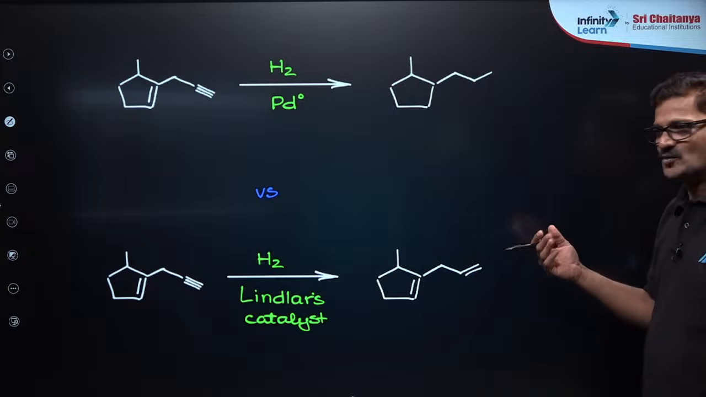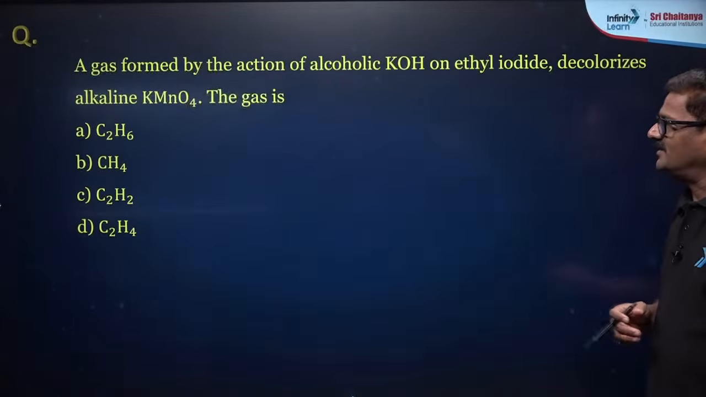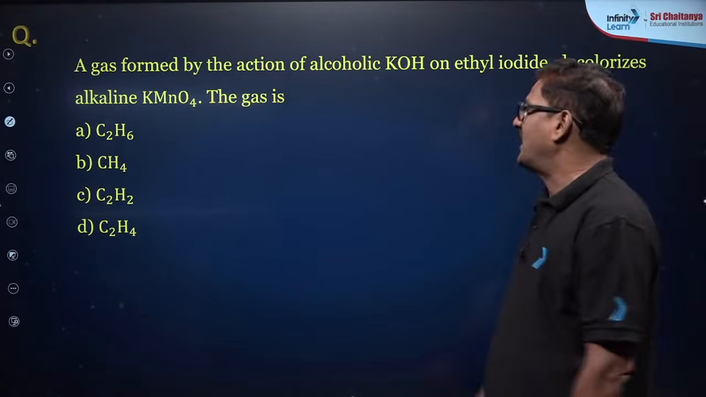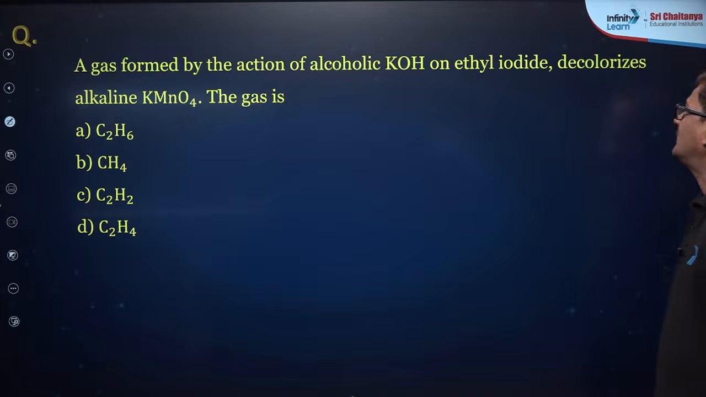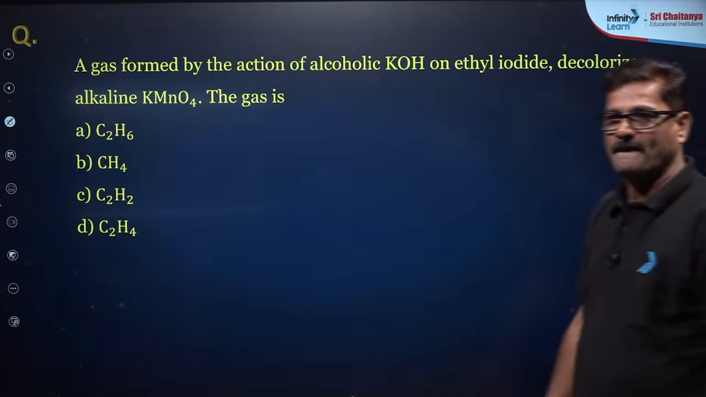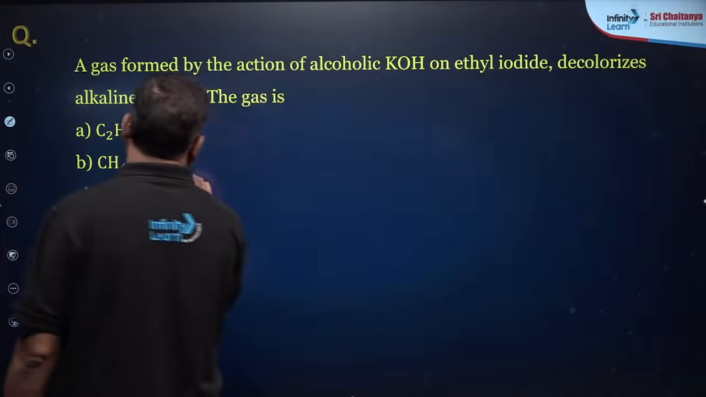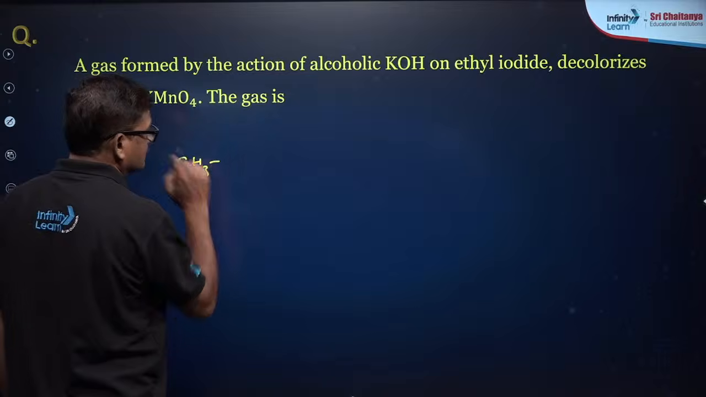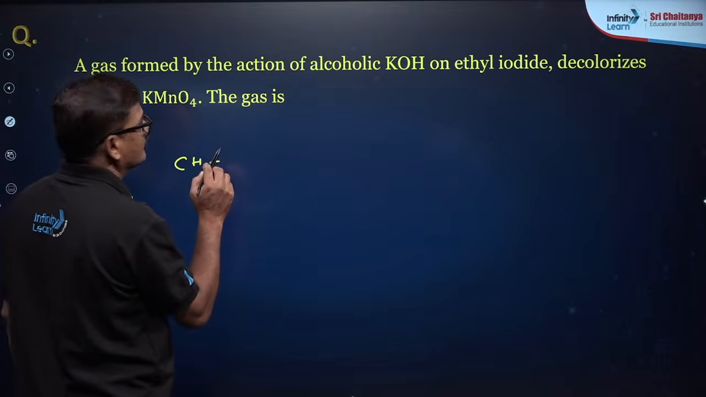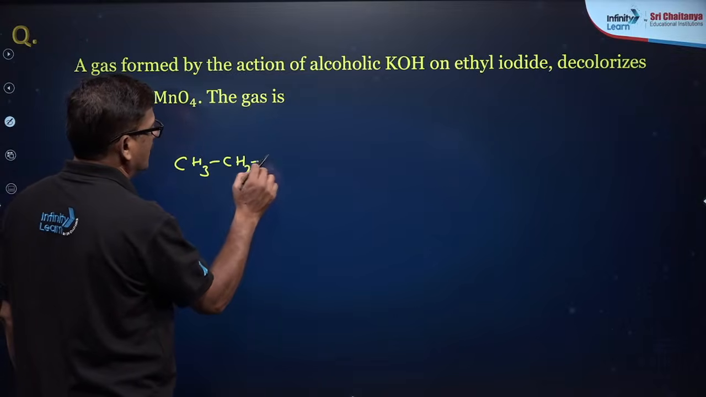And let us see some questions directly. And here it is again. A gas formed by the action of alcoholic KOH on ethyl iodide decolorizes alkaline KMnO4. Ethyl iodide, CH3CH2I.